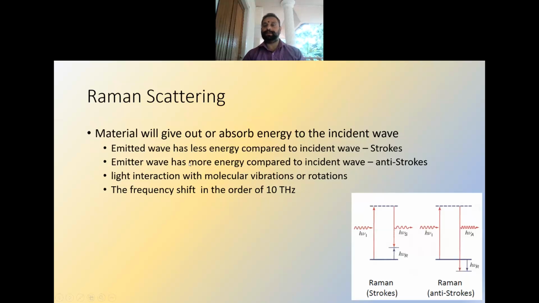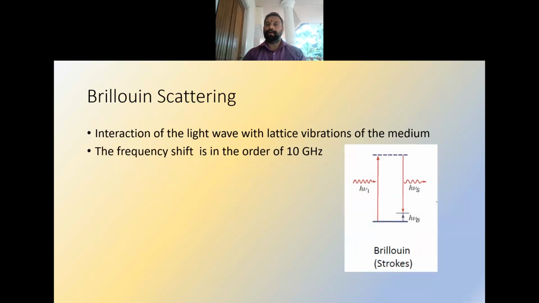If the emitted wave has less energy compared to the incident wave, it is called Stokes Raman scattering. If the emitted wave has more energy, it is called anti-Stokes Raman scattering. The main reason for Raman scattering is light interaction with molecular vibrations or rotations. The frequency shift in Raman scattering is of the order of 10 terahertz.